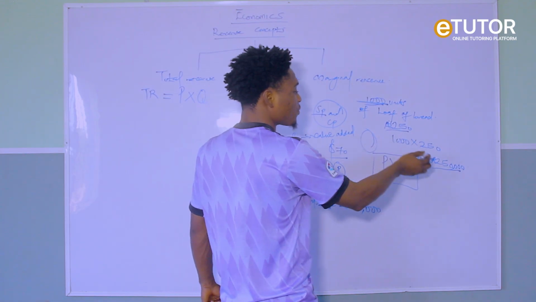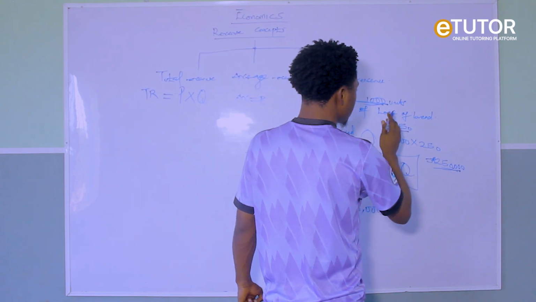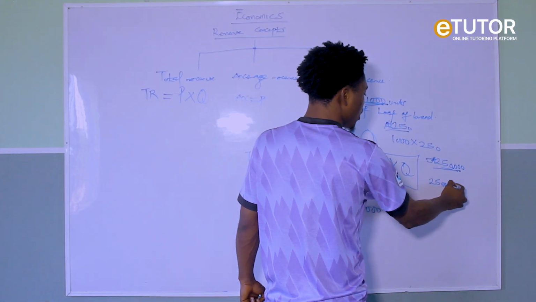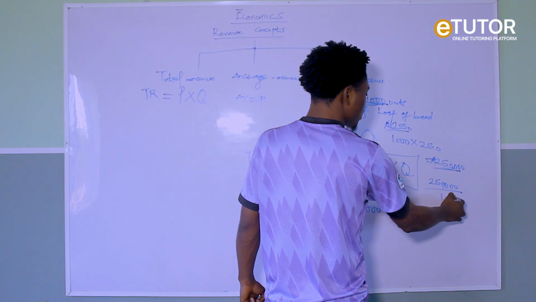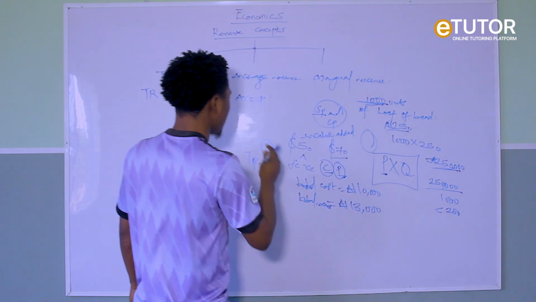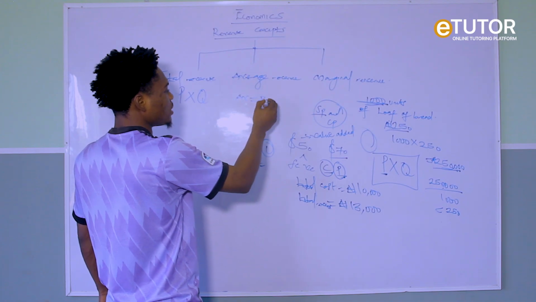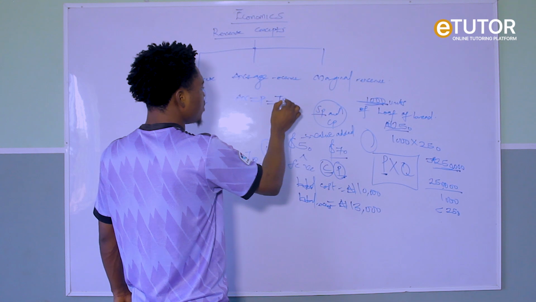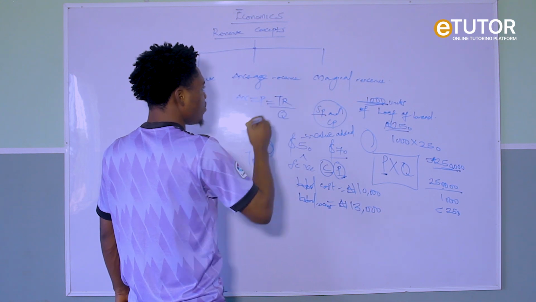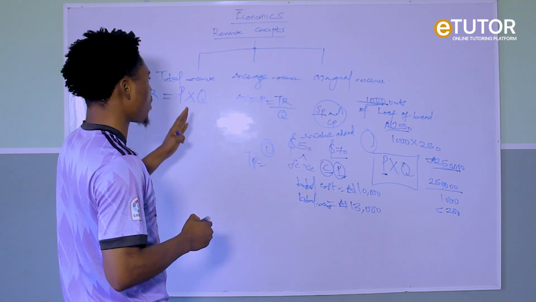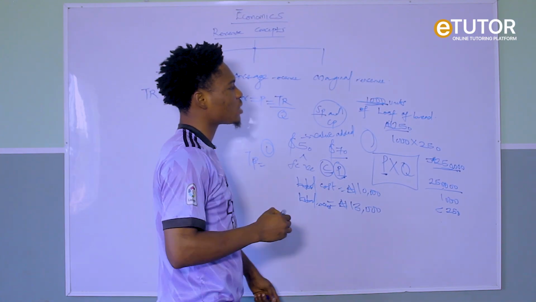So from 250,000, I want to determine the price of one. That will now give me what? 250,000 divided by what? 1,000 units. I'm still going to get what? 250. So that means my average revenue is equal to my price. Now how did I get my average revenue? That will now be my total revenue divided by my what? My quantity. Are you getting it now? So these are the formulas for TR and what? AR.